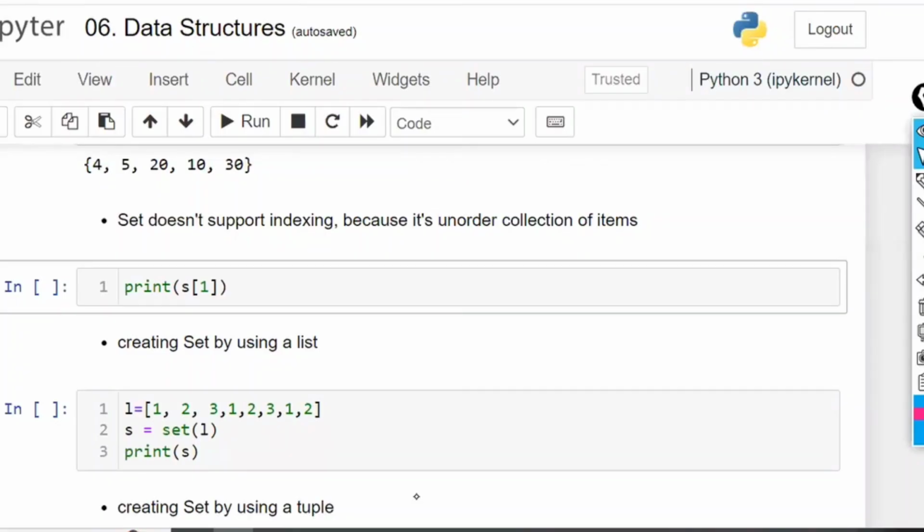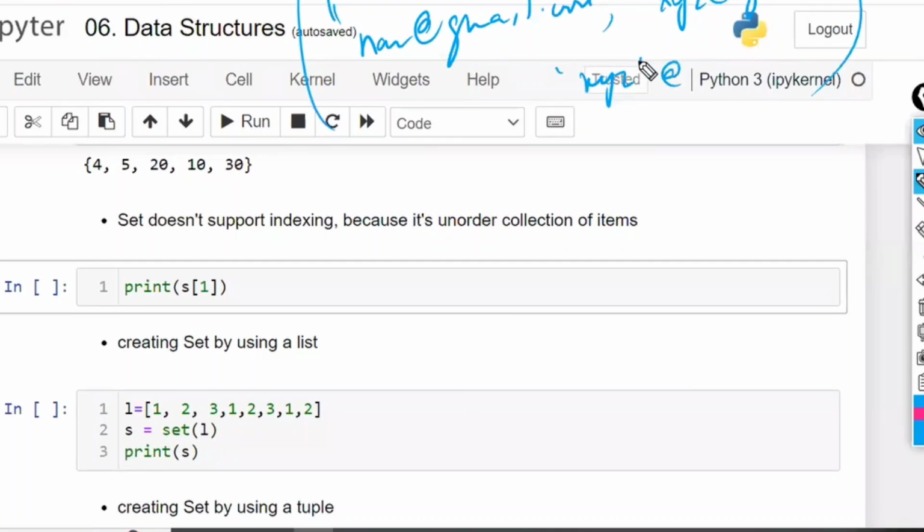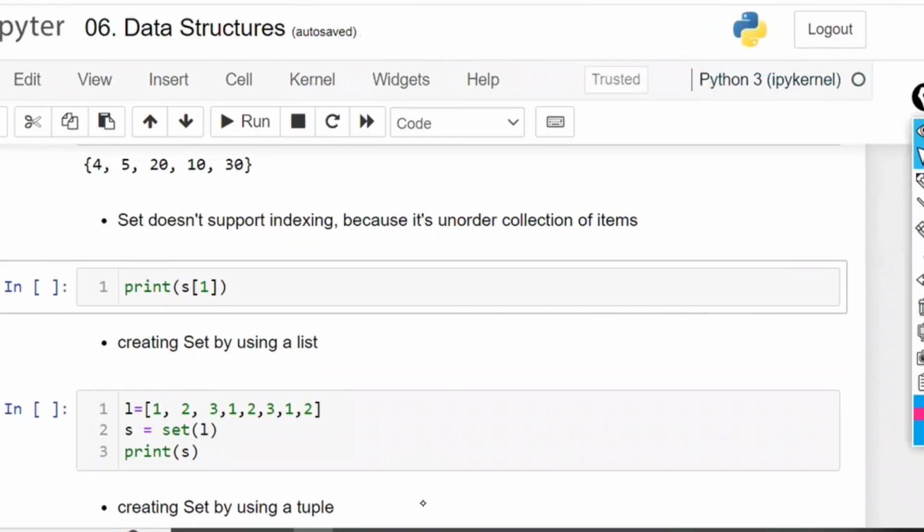Second question: in a set, we can remove duplicate mail IDs, anything. If the first mail ID is some naresh@gmail.com, don't expect I will write my own mail ID. The second one is some xyz@gmail.com, and one more time, xyz@gmail.com. Now automatically, if you convert this to a set, the second duplicate element will be deleted. Right? Is that clear?